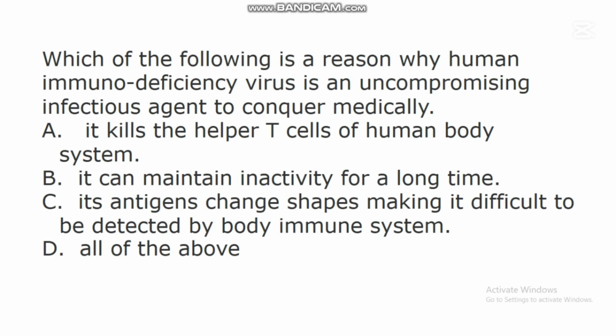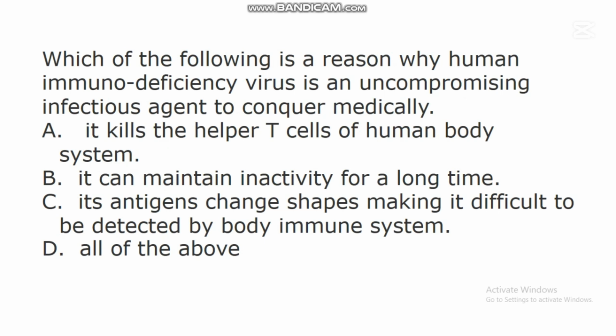The next question says, which of the following is a reason why human immunodeficiency virus is an uncompromising infectious agent to conquer medically? A. It kills the helper T cells of the human body system.